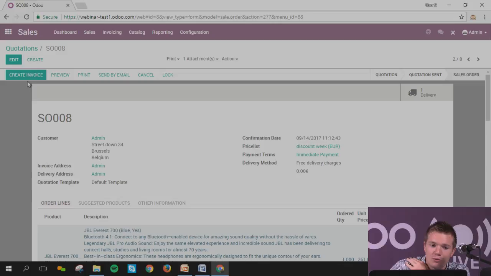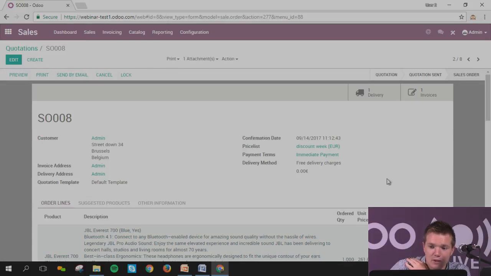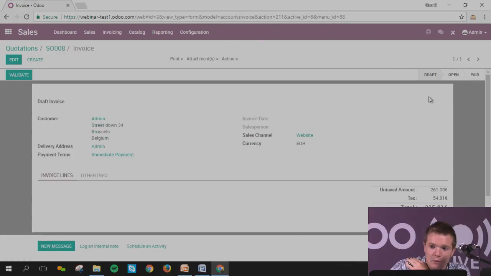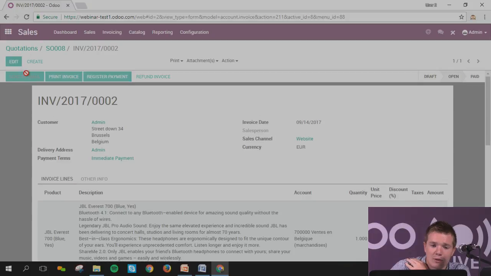I can simply go to create an invoice, pay all the bill with a deduct payment. If you want, you can pay a percentage or a fixed amount. Here I'm going to create the invoice for all the order, and I will create the invoice. I've got the invoice in here. For the moment, it's just in draft, because I can still modify it, but in one click, I can just validate it, and let's imagine send it by mail to my client.